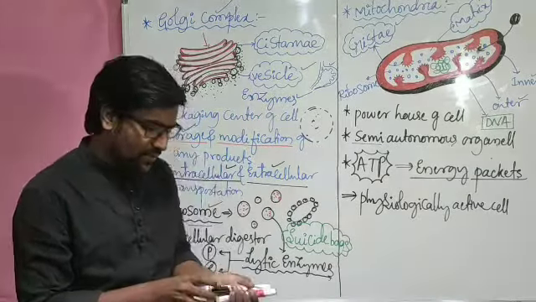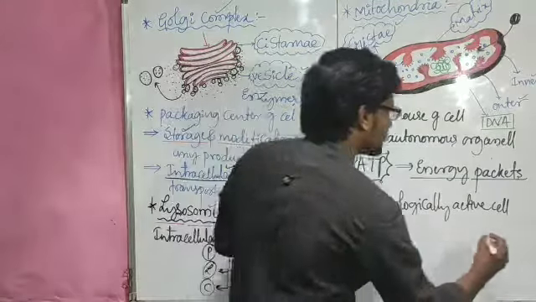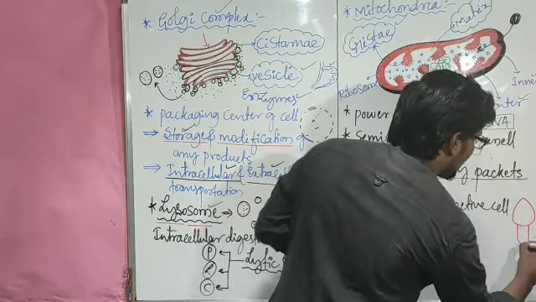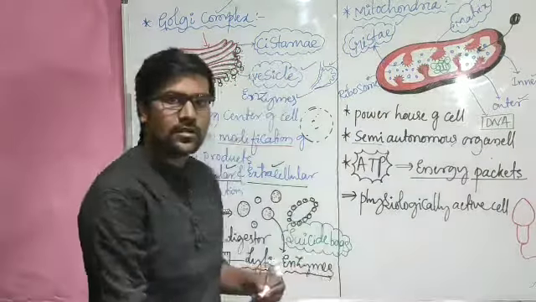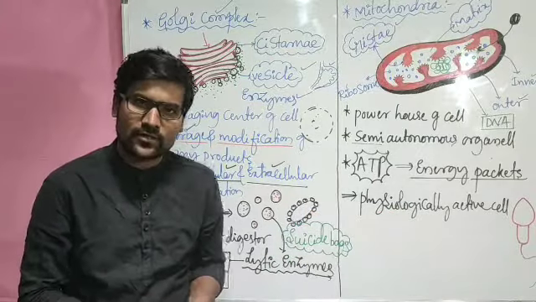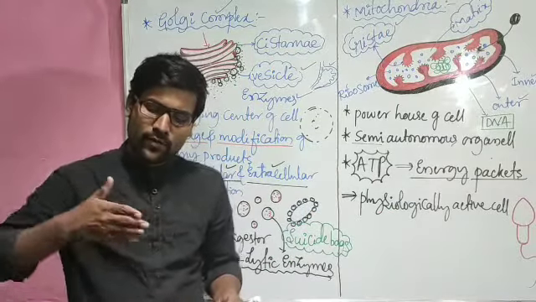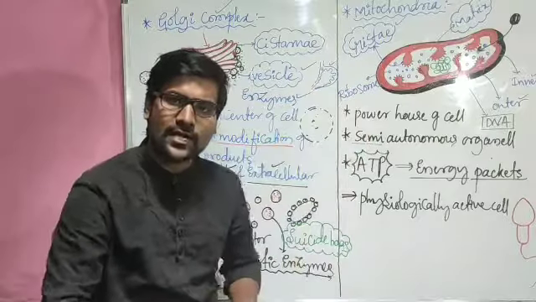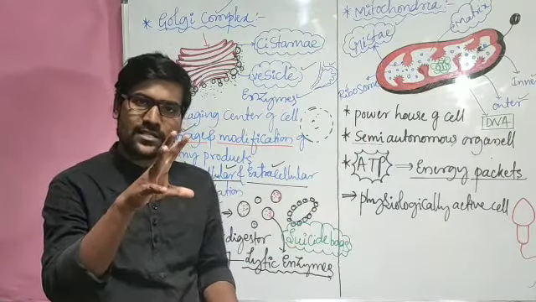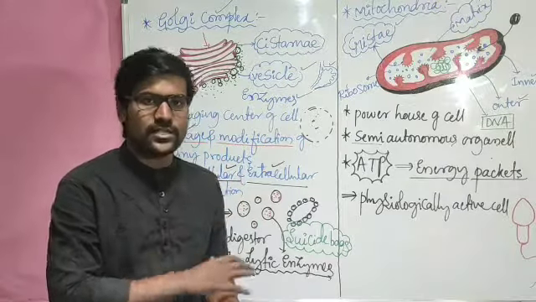Or say for example, if we consider the sperm. This is the human sperm. It is a very active cell. When it gets released, it will move very fast, vigorously it will move. And how is that sperm moving? It is having a lot of energy inside.